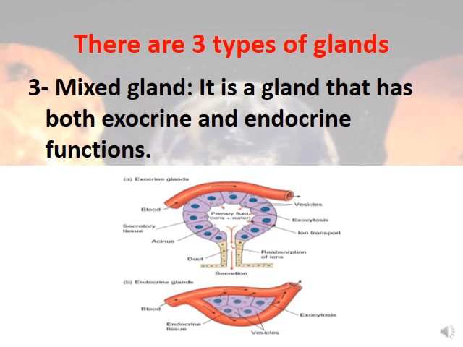Third is the mixed gland. Mixed gland has both functions, exocrine and endocrine. Like the pancreas, for example, it has an endocrine function and it has an exocrine function.